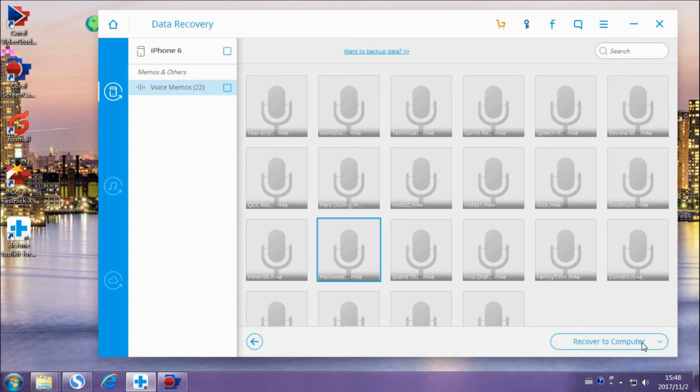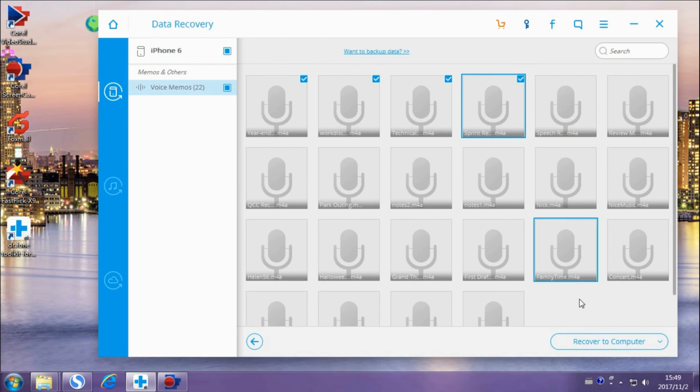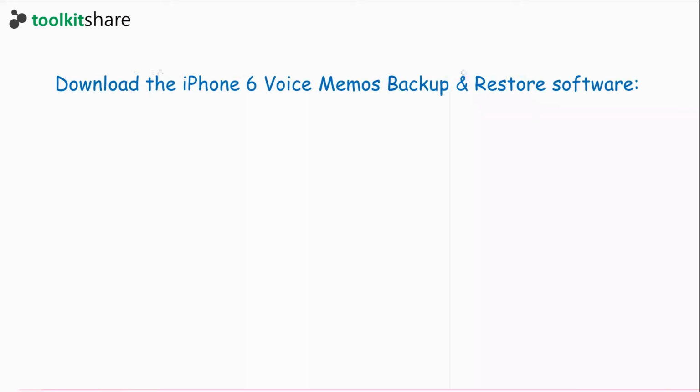Now the 22 scanning results show up. Choose whatever you want to recover and click Recover to Computer.